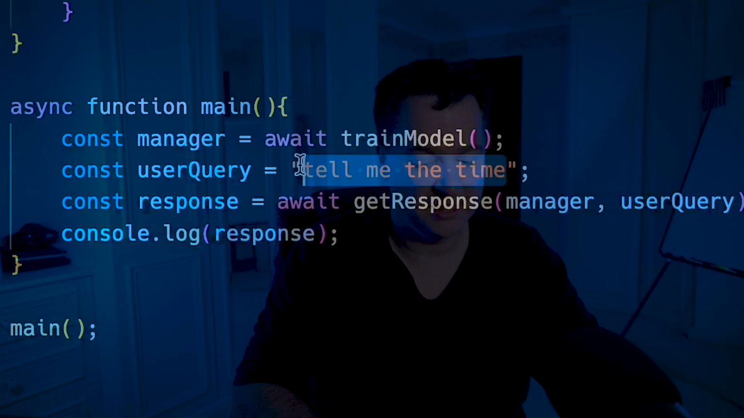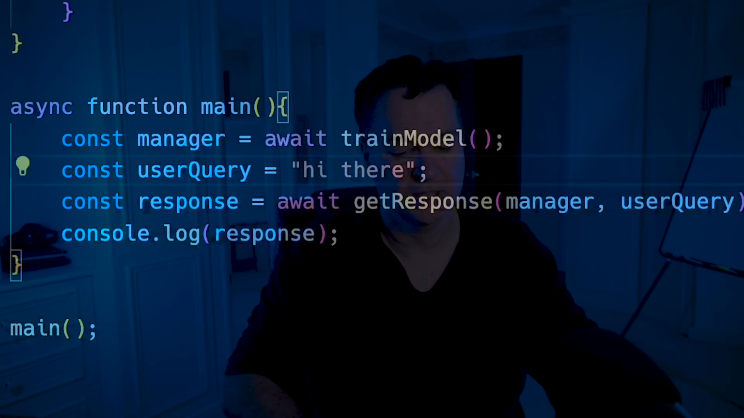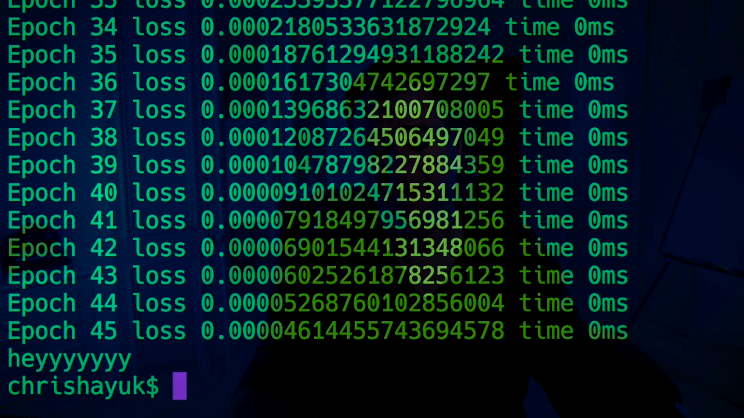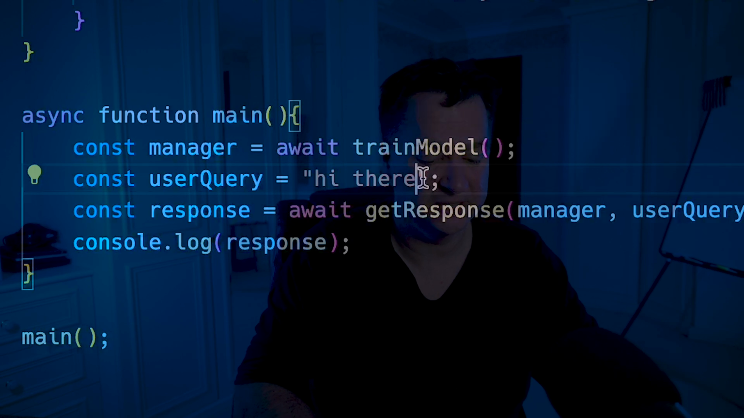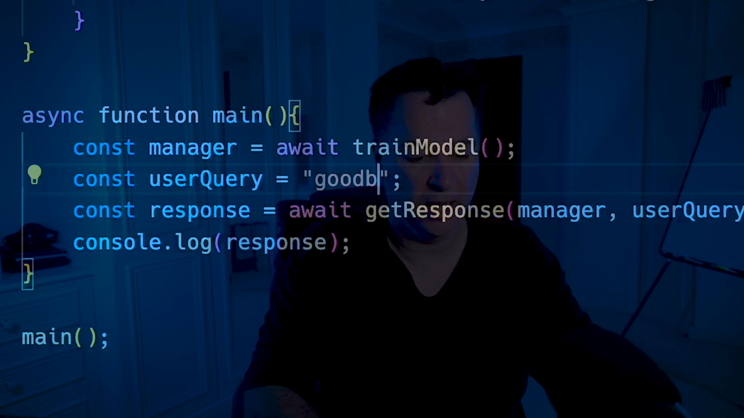So if I said something like hi there, and now run this, you're going to see it's going to come back with hey. So from a classification point of view, it's understood the classification and it's come back with hey. Now, if I change that to something like goodbye and run this, it's going to come back and say, I have no idea what you're talking about, dude. So it hasn't recognized goodbye in this sense.